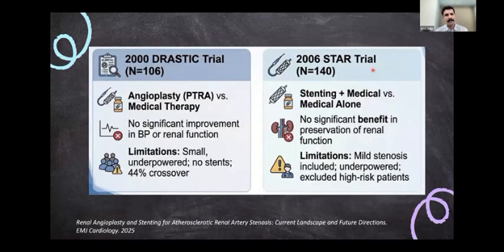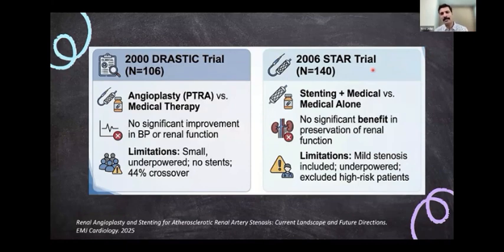As Dr. Vilesh was saying, in the 1990s, there were case series which showed that angioplasty was being done for renal artery stenosis. And then came the randomized controlled trial, the first one being the DRASTIC trial in 2000, which included 106 patients. They compared angioplasty versus medical therapy. Angioplasty was pure balloon dilatation. It was not stenting. They didn't find any BP improvement or renal function improvement.